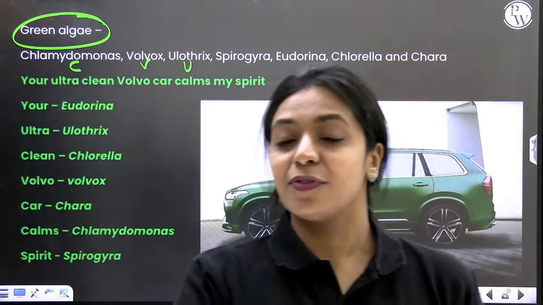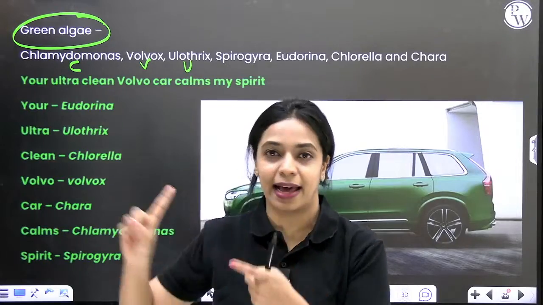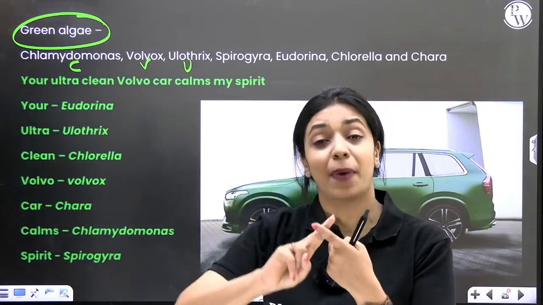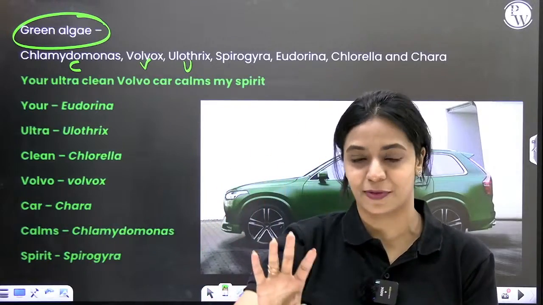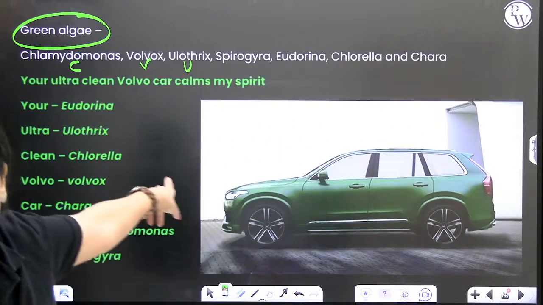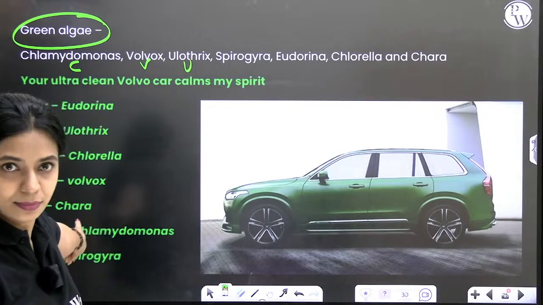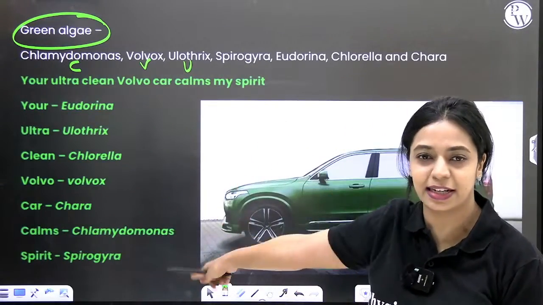Some students get confused between Spirogyra and Spirulina. Spirogyra is a green algae about which we are studying here. Spirulina is a blue-green alga about which you've studied in biological classification. Spiral here is Spirogyra. Is this clear? Have you written it down? I want you to associate this image with green algae so that you'll easily remember this.